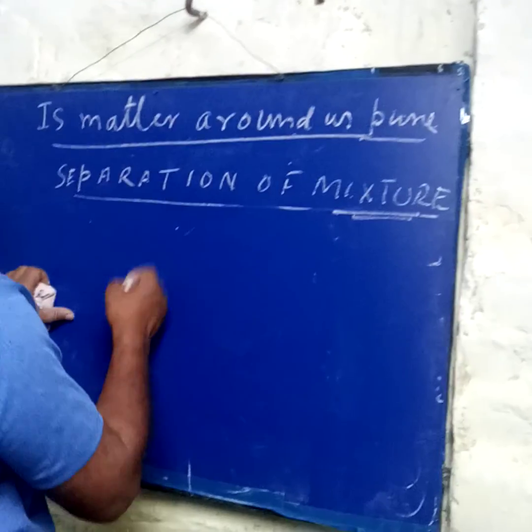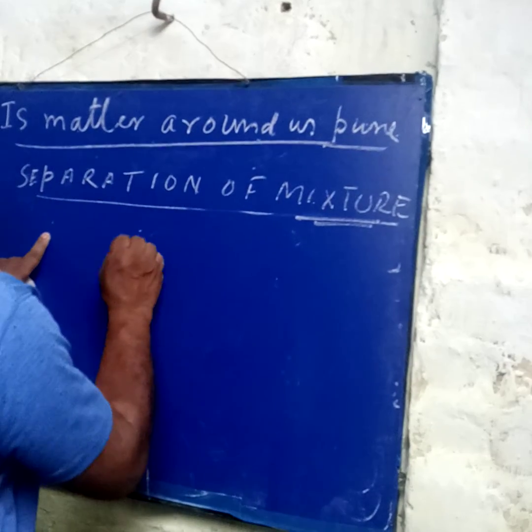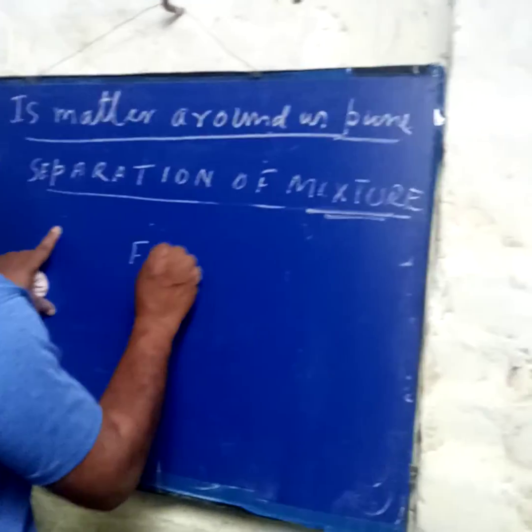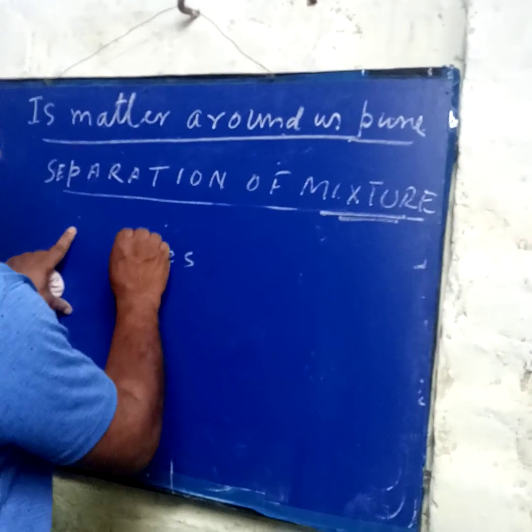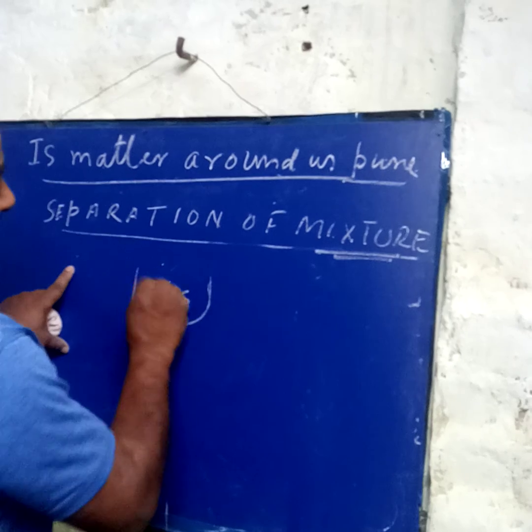You will see in this process how we take the iron. In the iron factory, iron is mixed with sand.